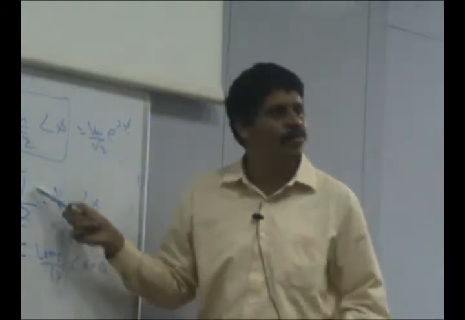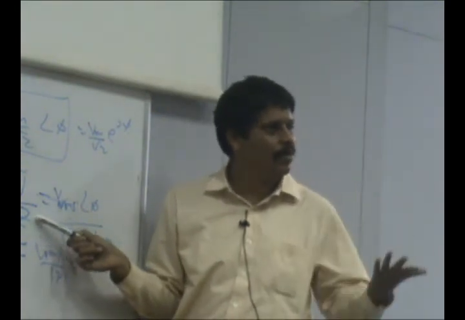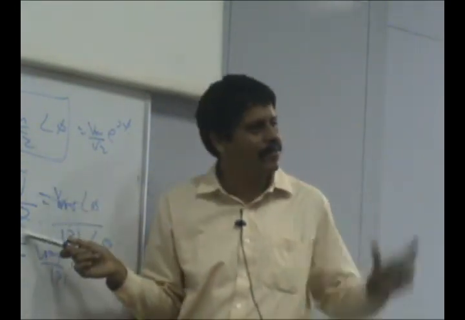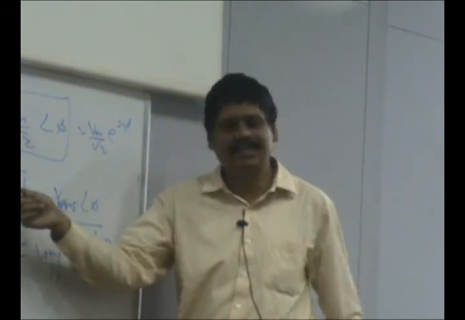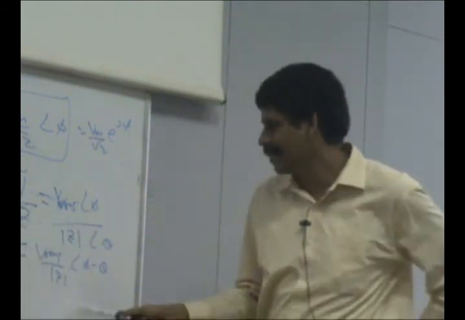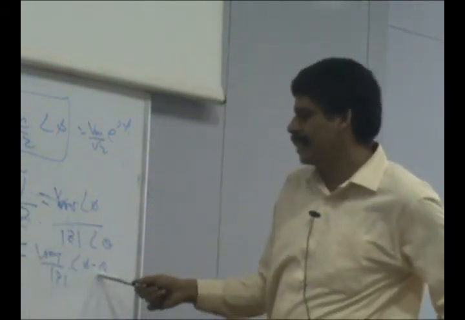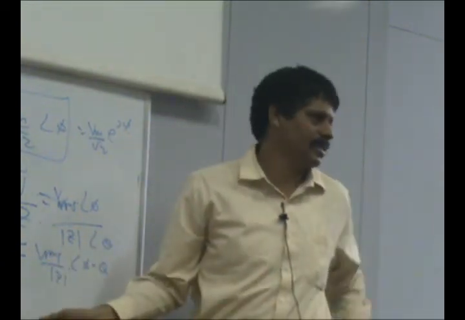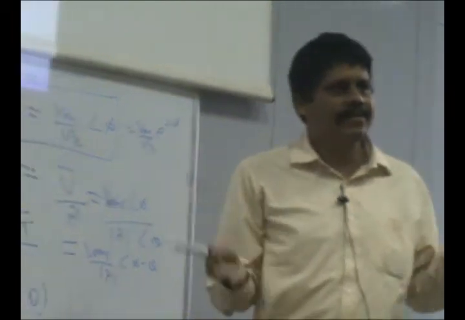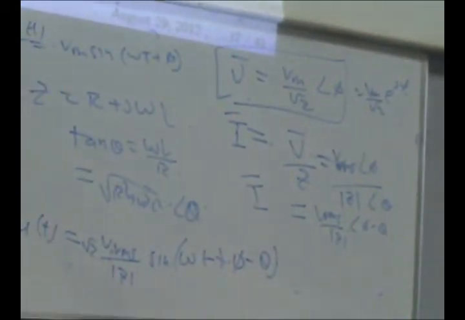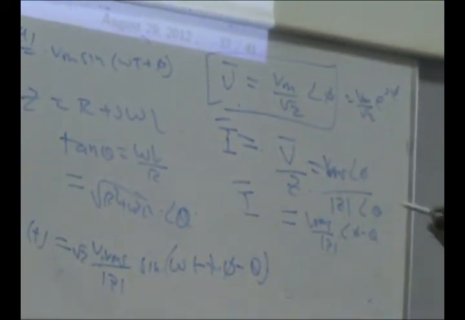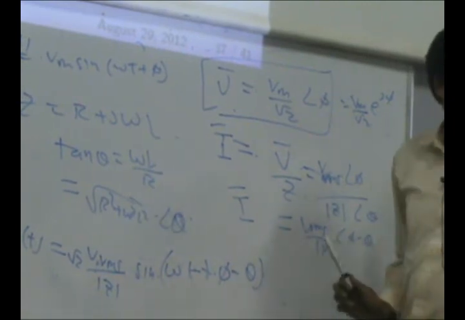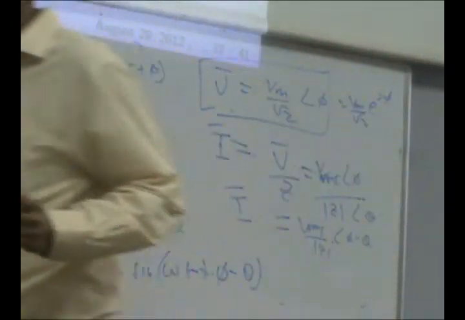So now this is the equivalent notion of Ohm's law in the phasor domain, that the voltage drop divided by the impedance is equal to the phasor current. Once I got the phasor, at any point of time I can again write the corresponding sinusoid. So working in phasors and working in sinusoids in the time domain is one and the same. Only thing is this makes life more convenient for us.